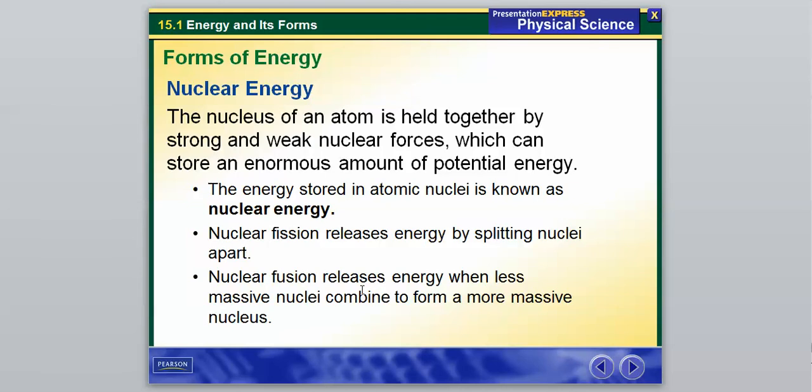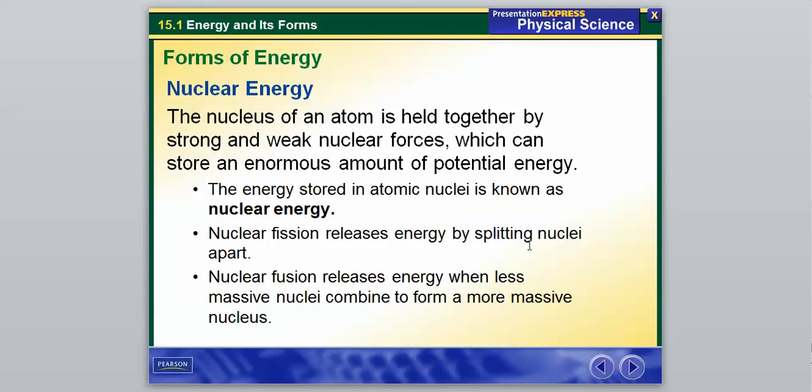So when you actually push the atoms together to form a bigger nucleus, that is going to generate a lot more energy, and this is actually the process that goes on inside the sun. We have not been able, for what I know, to harness this process on Earth too efficiently. If we did, it'd probably be a much more efficient energy source for us than splitting the nuclei apart. Pushing them together would probably be a more beneficial way to do it.